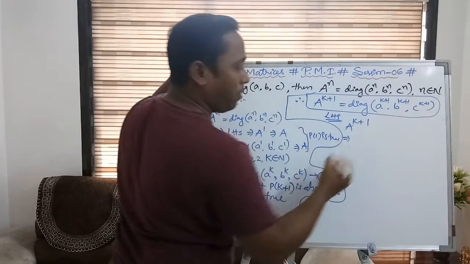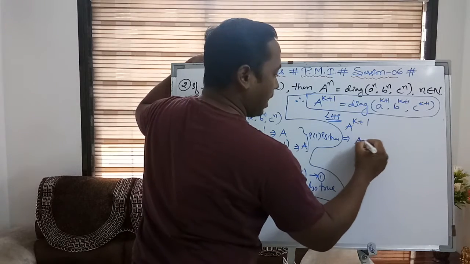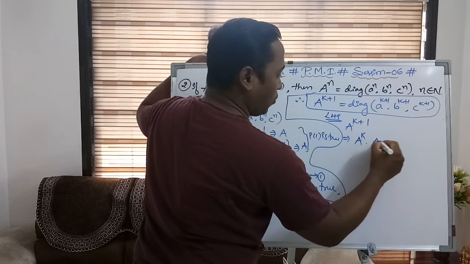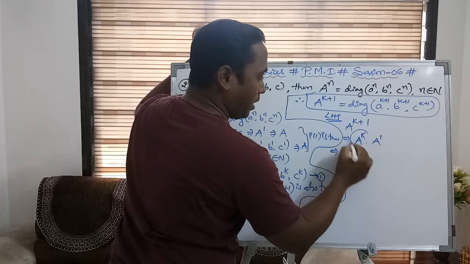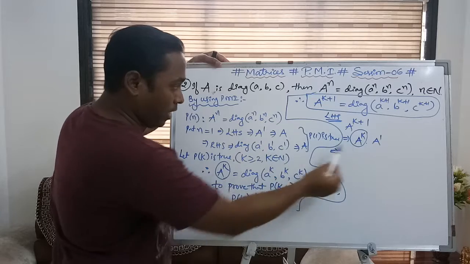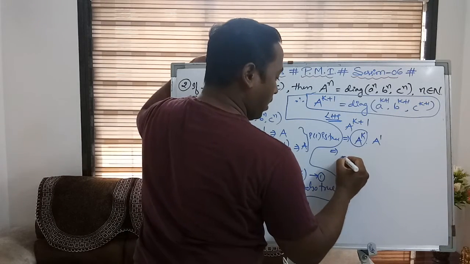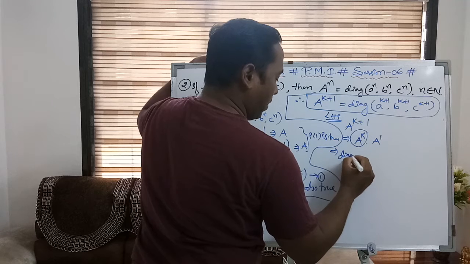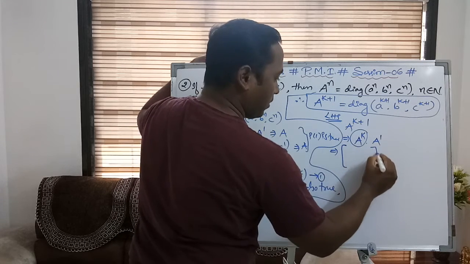With the help of the integral power of a matrix, I can write it as A power k into A power 1. The matrix A power k, its value you can read from here: A power k is a diagonal matrix. I can write the entire diagonal matrix to understand the concept.